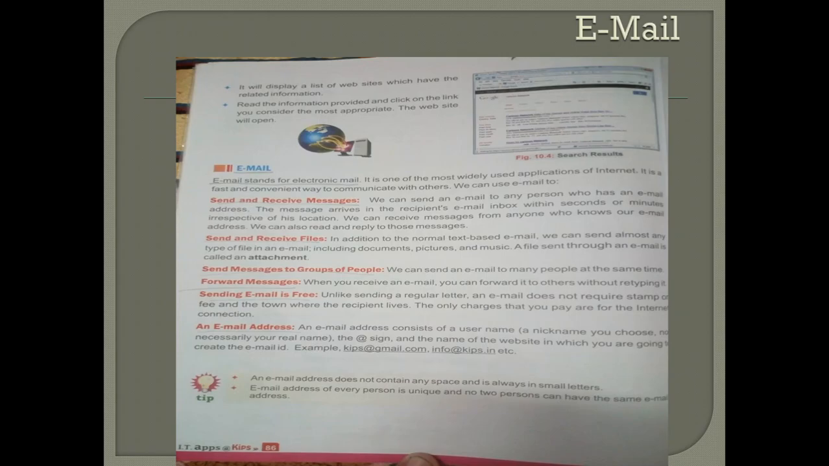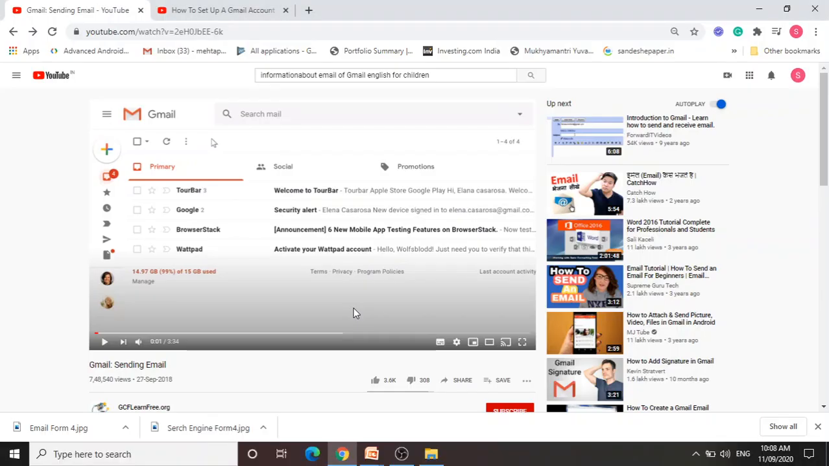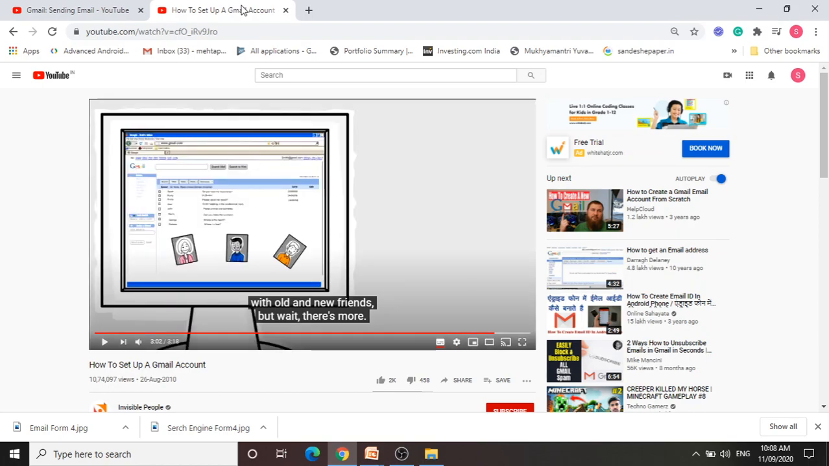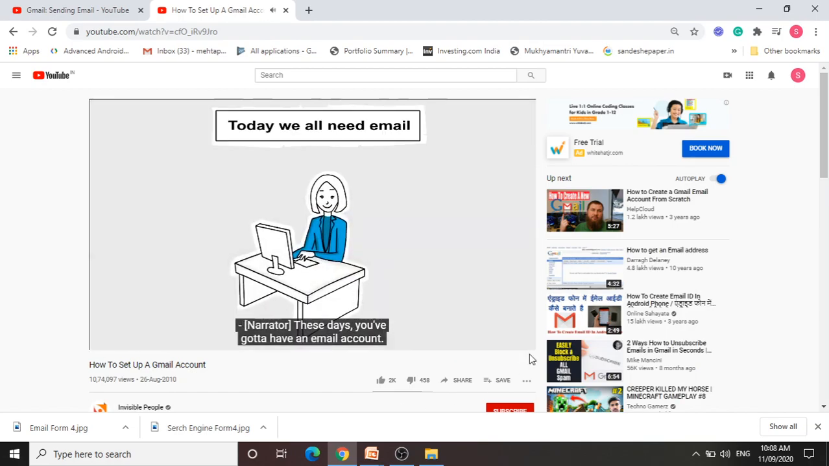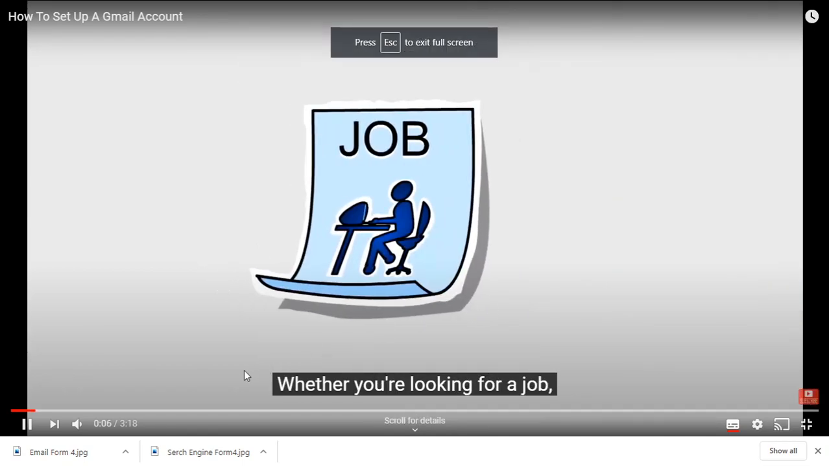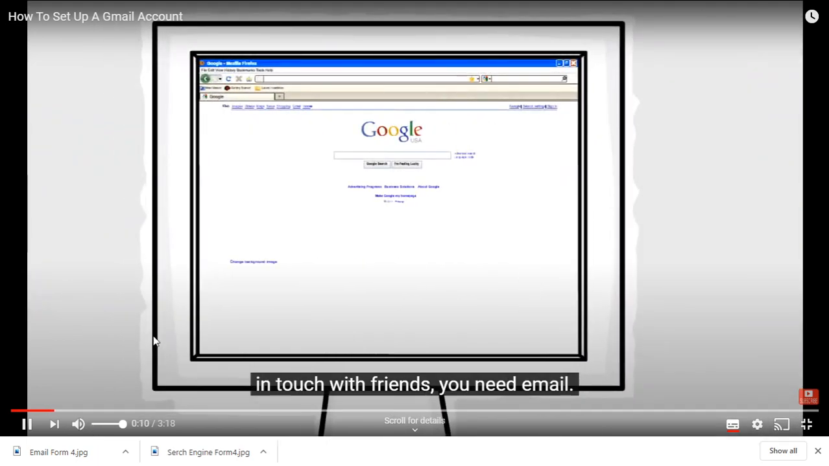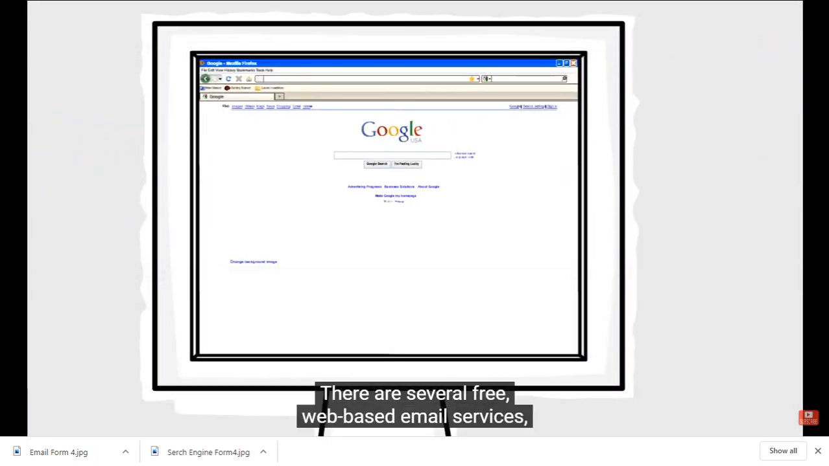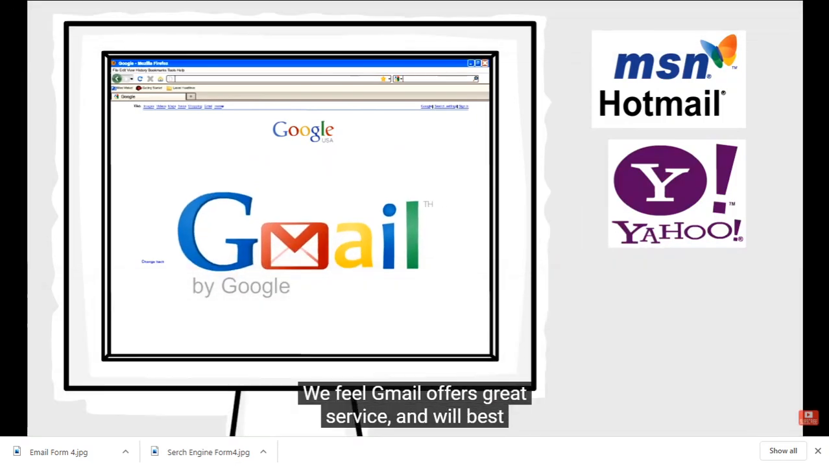Okay, now children, I would like to show how to first create a Gmail account. Okay, now let us start from the beginning. These days, you gotta have an email account. It's simply the way the world communicates. Whether you're looking for a job, trying to find information, or just keeping in touch with friends, you need email. There are several free web-based email services, and you're welcome to choose whichever one you like. We feel Gmail offers great service and will best prepare you for all your online communication.